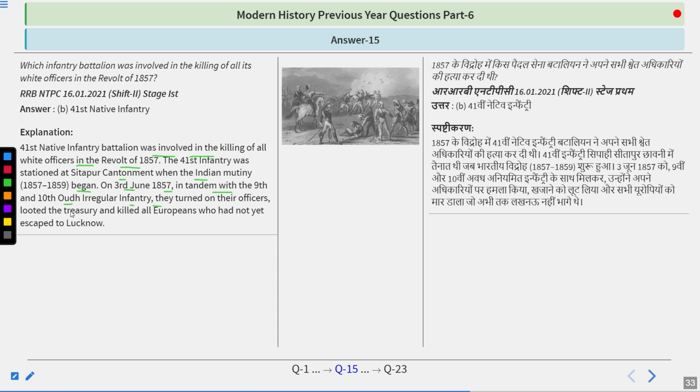They turned on their officers, looted the treasury, and killed all Europeans who had not yet escaped to Lucknow. So do remember the answer is 41st Native Infantry Battalion.